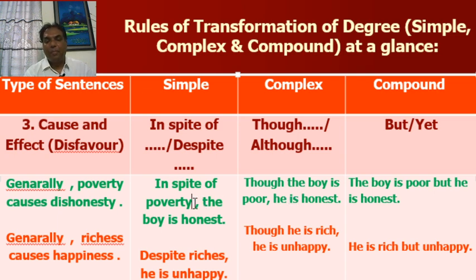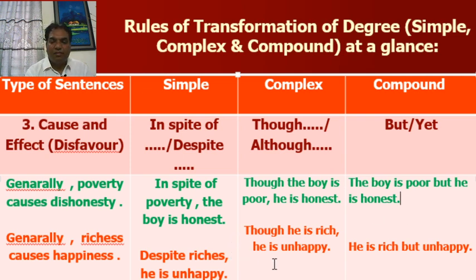Look at the simple. In spite of poverty, the boy is honest, or despite poverty, the boy is honest. Look at the compound sentence. The boy is poor but he is honest, or you can write the boy is poor but honest. Second time, the subject and verb can be omitted, as the subject and verb are same in both cases.